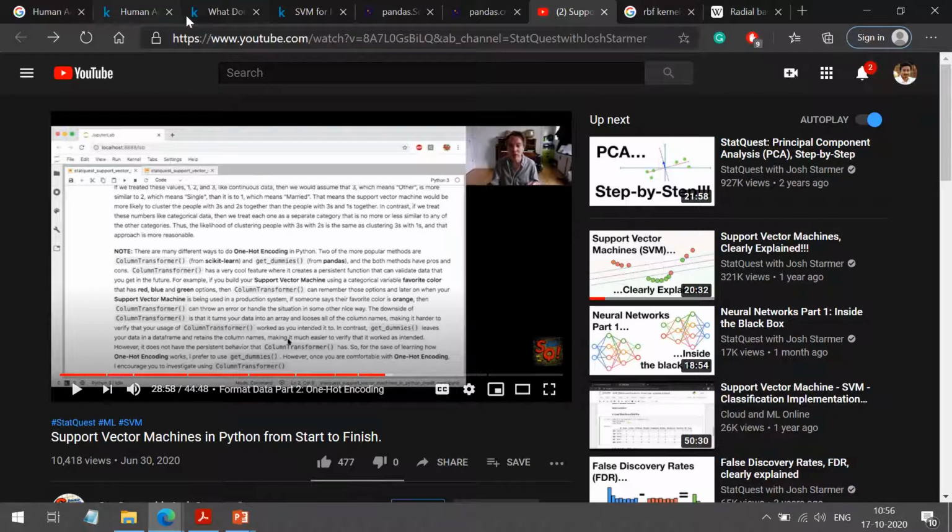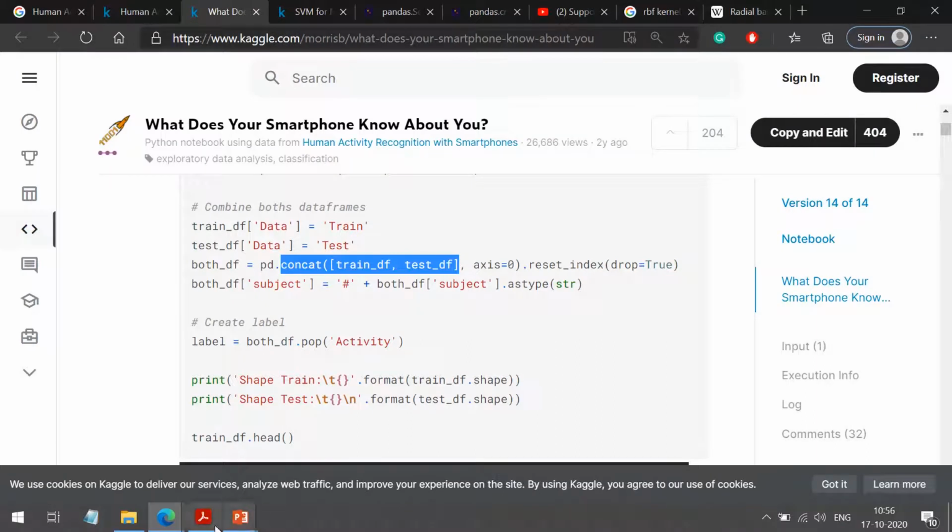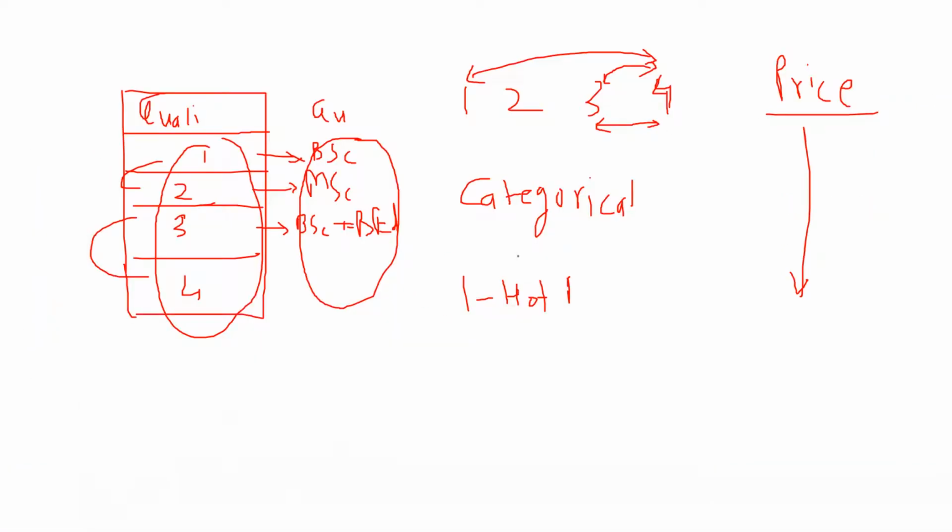Now, did you get the problem with categorical data? These classes are independent, they are not related, but if you assign a numerical value to those classes, the classifier will treat neighboring classes as more related.